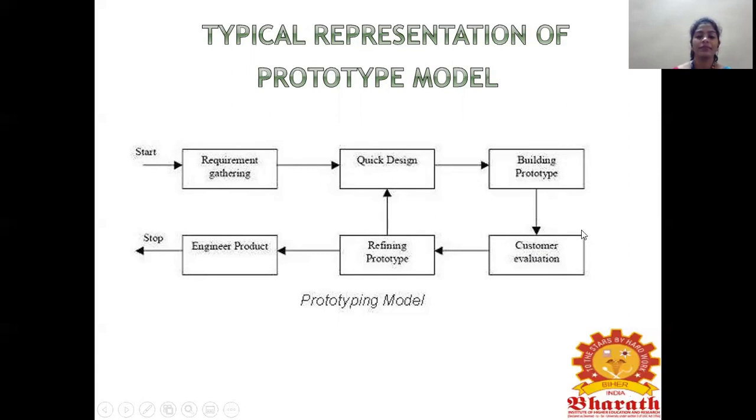After some requirements or changes are given by the customer, that goes to the quick design phase. After the design phase, again we give a sample prototype to the customer for the evaluation process. Once that is done, it goes to the engineered product. That is, we develop that sample product into the detailed one. So this stops here.